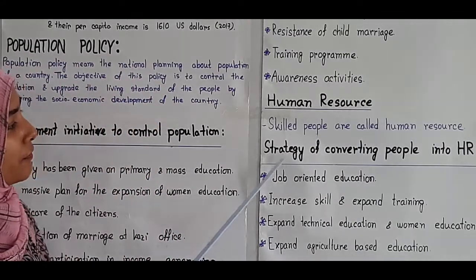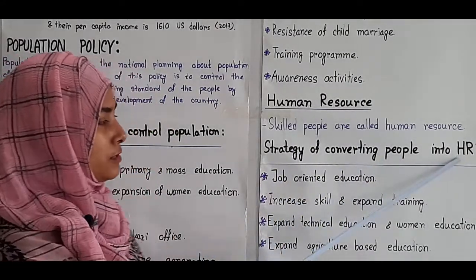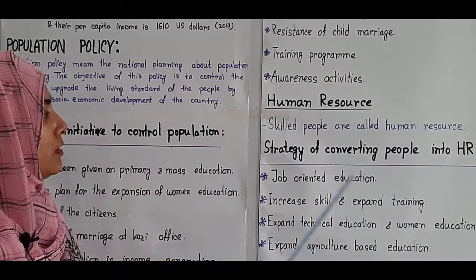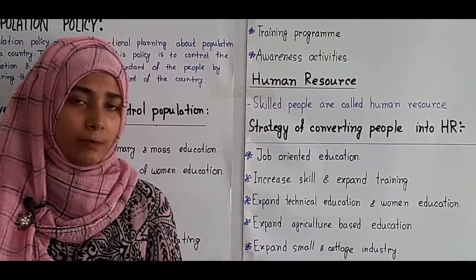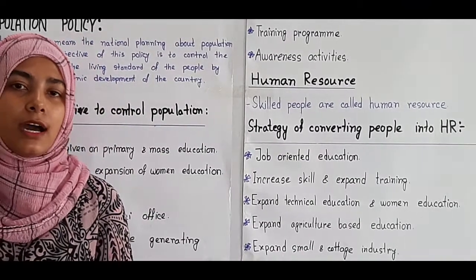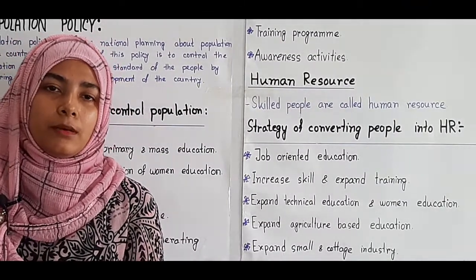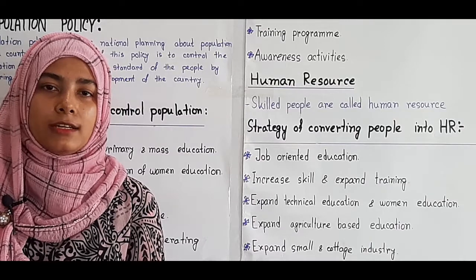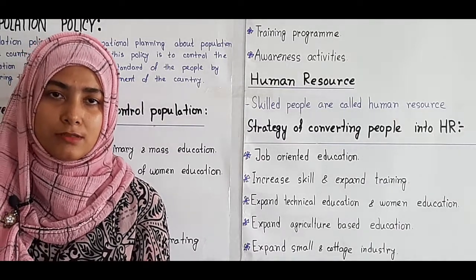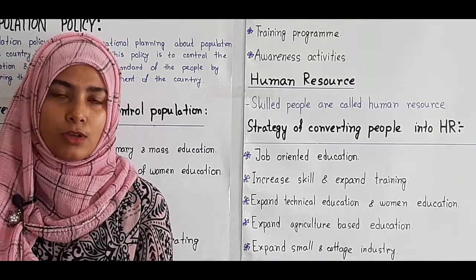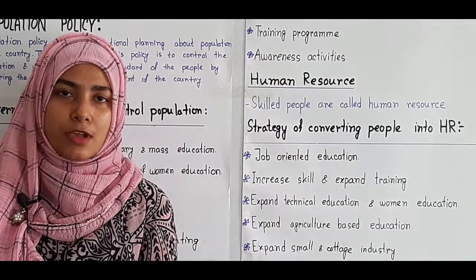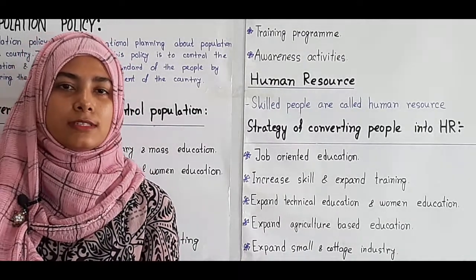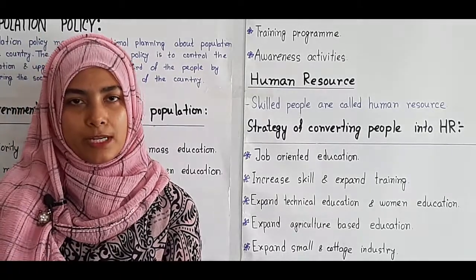So the strategy of converting population into human resource. What are the strategies? At first, job oriented education. In Bangladesh right now, about 30 lakh people are educated and jobless. They are unemployed. They are struggling to get a job, only because Bangladesh does not have that standard education system by which after our study we can get a job permanently.